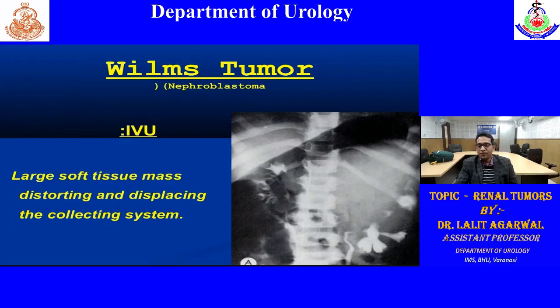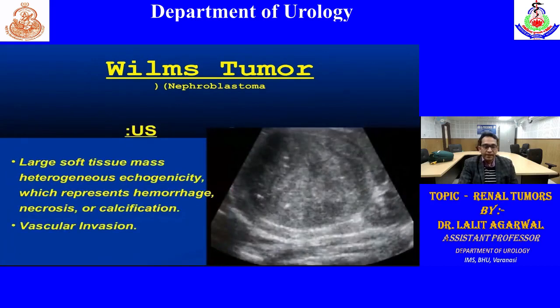In IVU, similarly, any mass, whether it's a renal cell carcinoma or Wilms tumor, will displace the pelvic collecting system, or there will be distortion of the kidney. So these will be the features: displacement of the PCS or distortion of the kidney. On ultrasound, there will be a large soft tissue mass. We can appreciate heterogeneous echogenicity, which represents hemorrhage, necrosis, or calcification, though it can be homogeneous also.